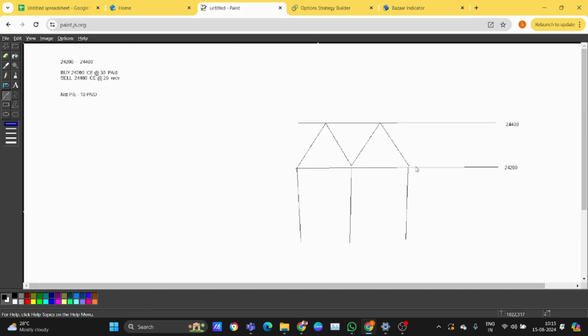But if your trend is in a range, then you can get maximum profit.